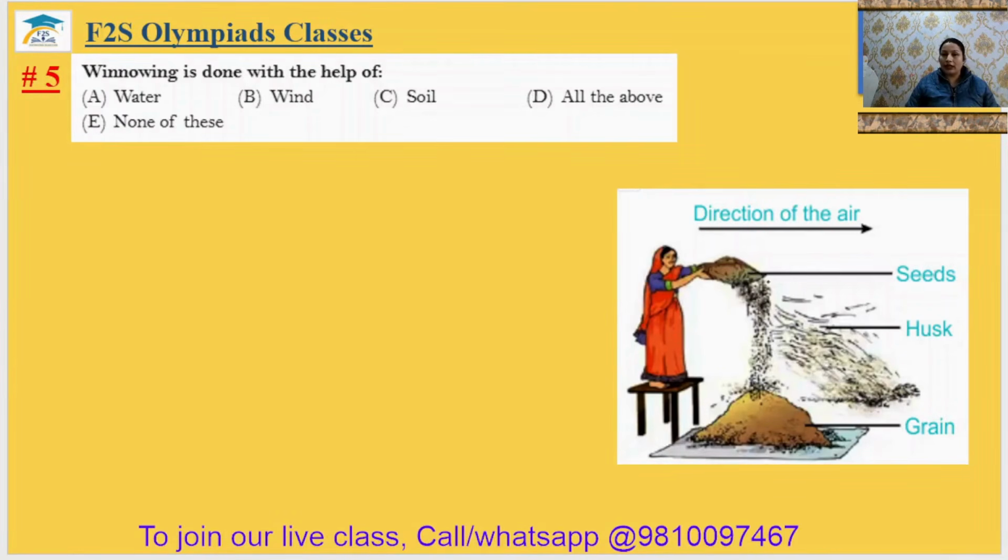When we throw this husk-mixed grain towards the ground, all the grains settle down here, and due to the light weight of the husk, it goes away and settles there. So the grain and the husk can be separated easily. So winnowing is done with the help of wind. The fifth answer will be option B.